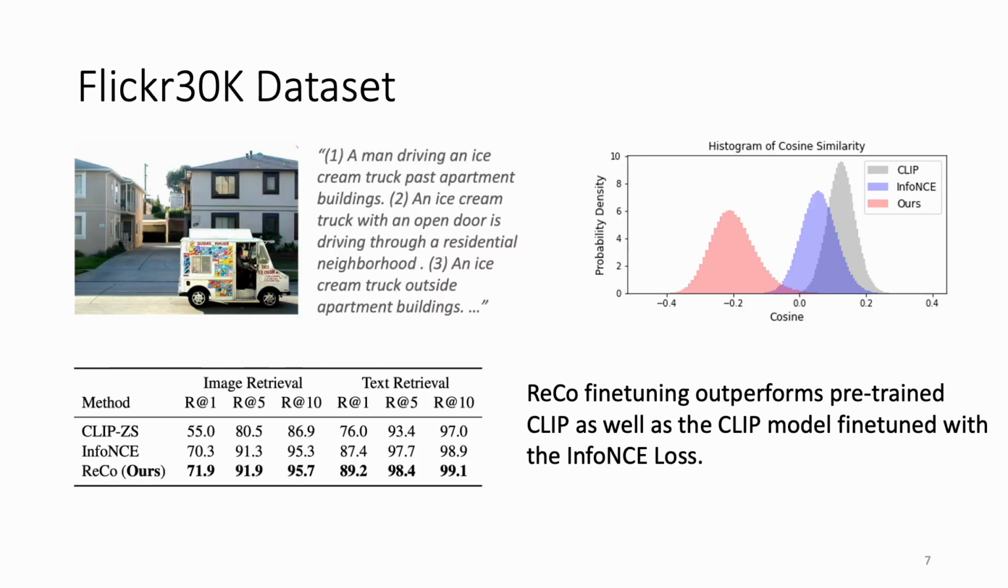To demonstrate the generalizability of the loss, we also ran experiments on the Flickr 30K dataset, a dataset where each image is paired with multiple captions. We tested pre-trained CLIP, as well as CLIP models fine-tuned with InfoNCE and our ReCo loss. We show that the model fine-tuned with ReCo outperforms other models in the text and image retrieval tasks.